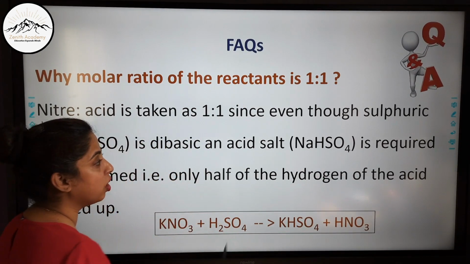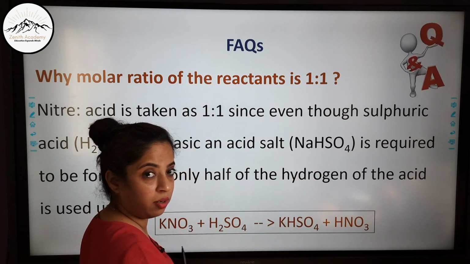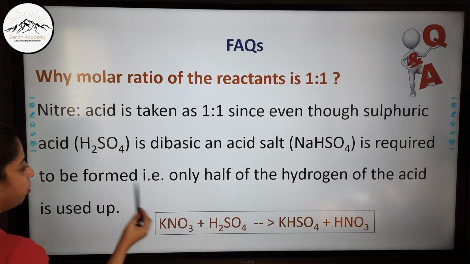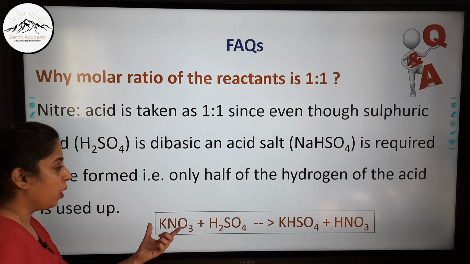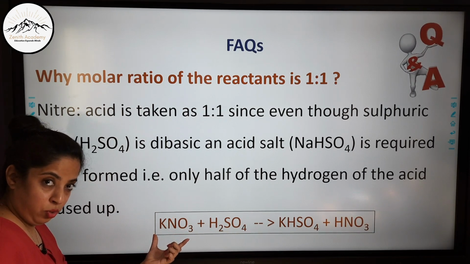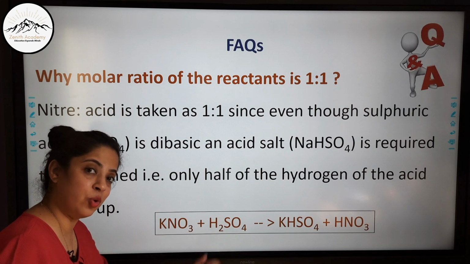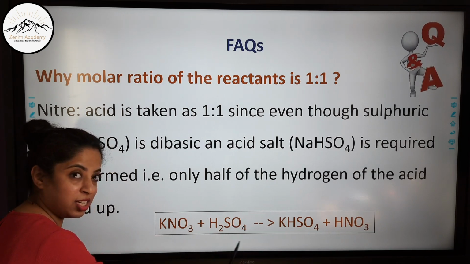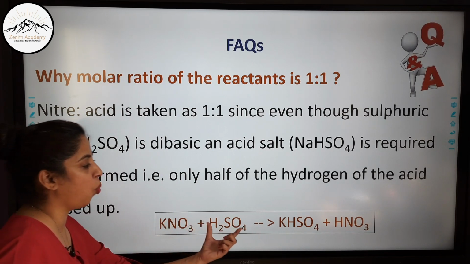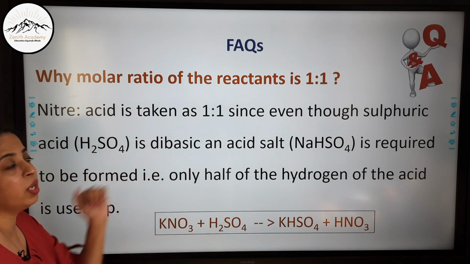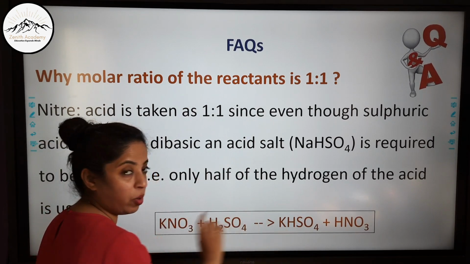What is an acid salt? It contains an extra hydrogen apart from the cation and the anion. So this is required to be formed, which means only half of the hydrogen of the acid is used up. For 1 molecule of this salt, only half of the hydrogen here is used. So even though it is dibasic, half of dibasic means we require only 1. That is why a 1:1 ratio is used. This is a very important question. Learn this very well and always write this equation to show it.